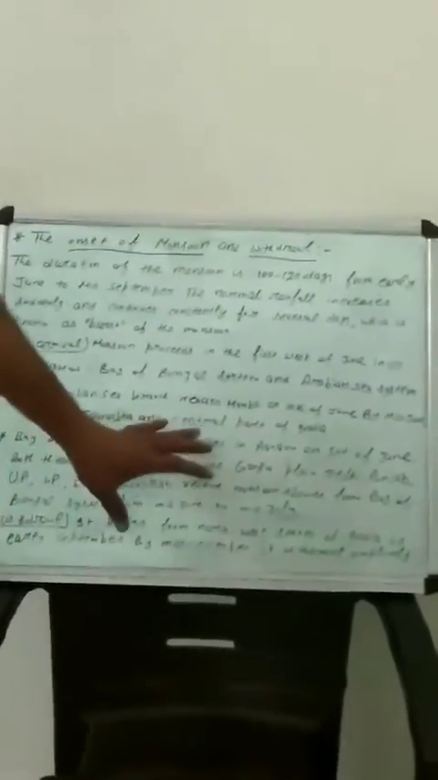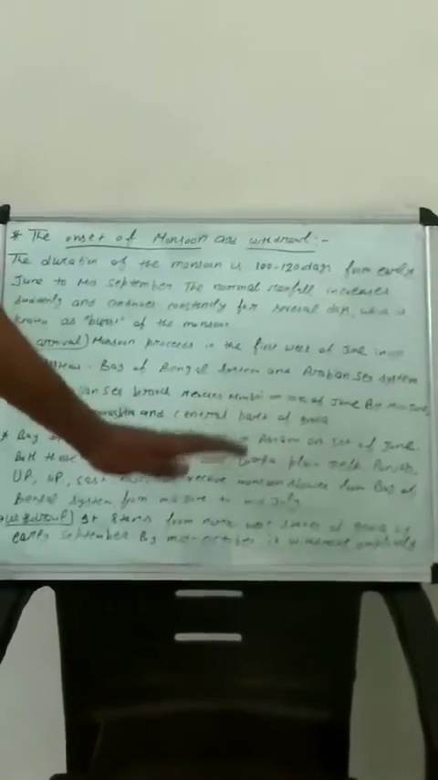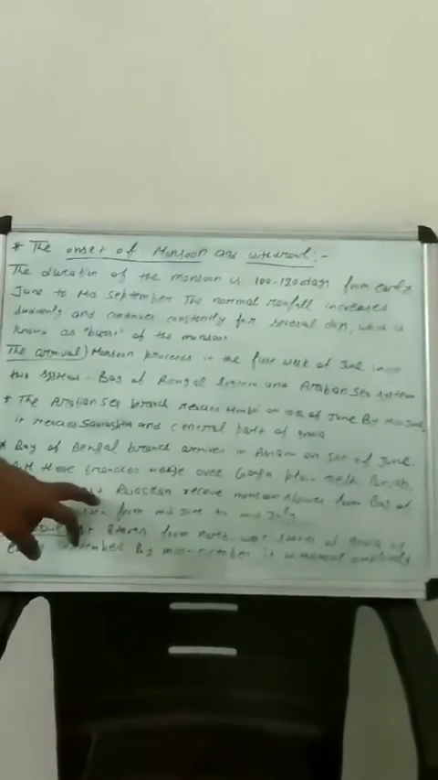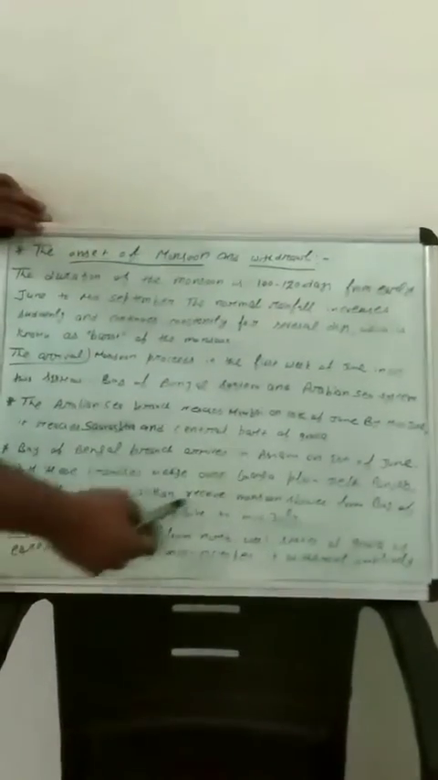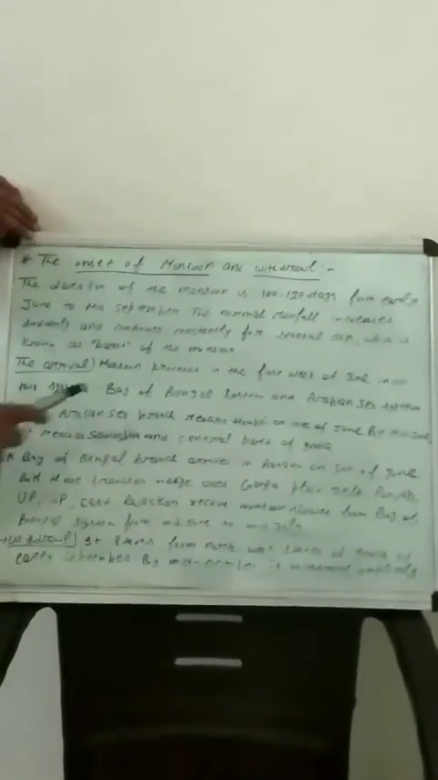Both these branches merge over the Ganga plain, in Kolkata, that is in West Bengal, in the Sundarban Delta. Delhi, Punjab, Uttar Pradesh, Himachal Pradesh and East Rajasthan receive monsoon showers from the Bay of Bengal, not from the Arabian Sea.